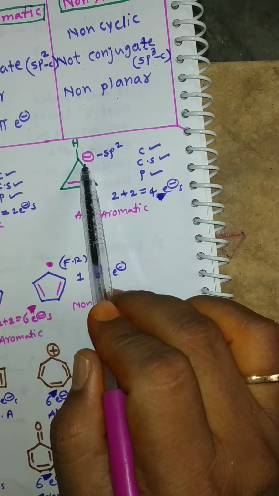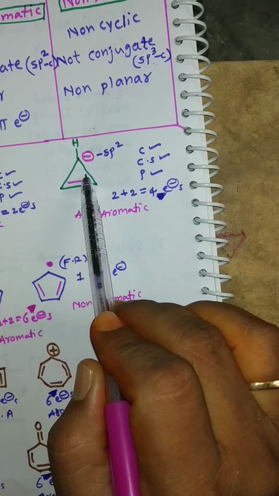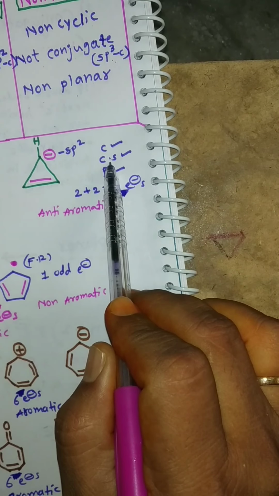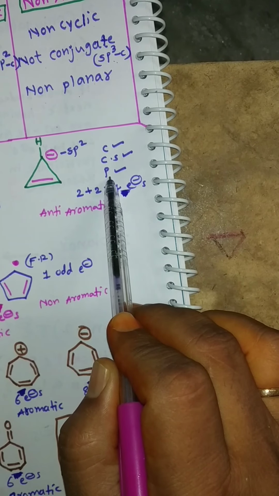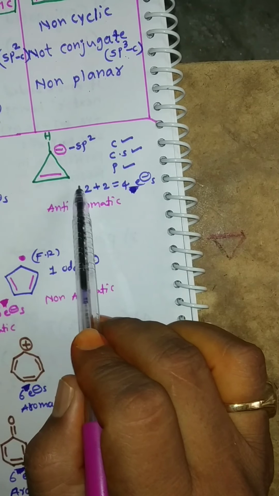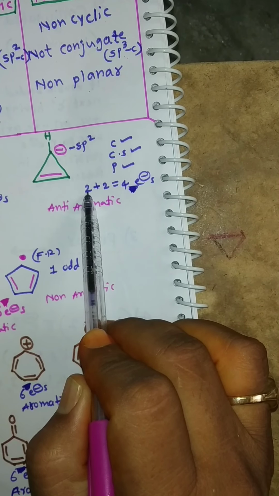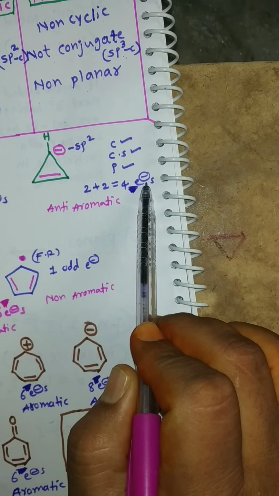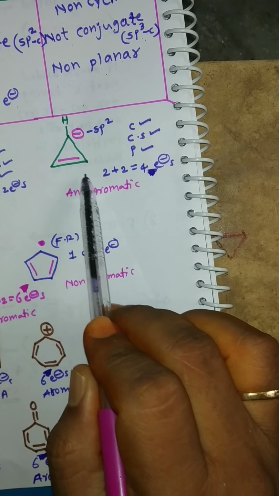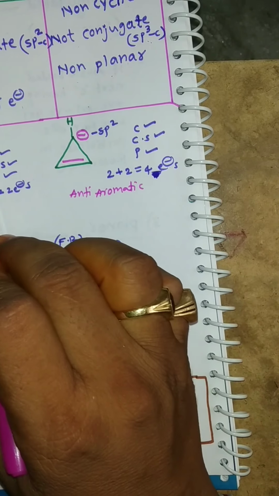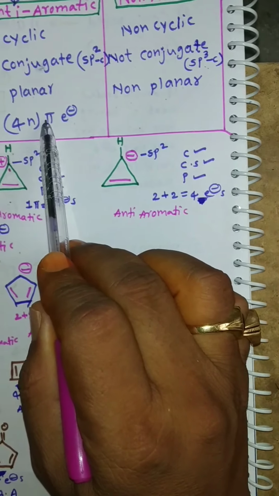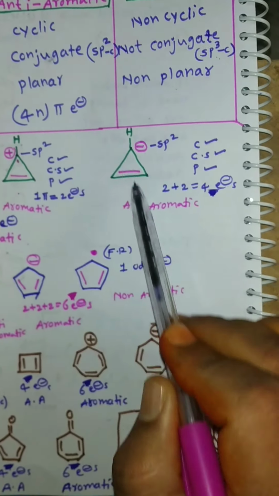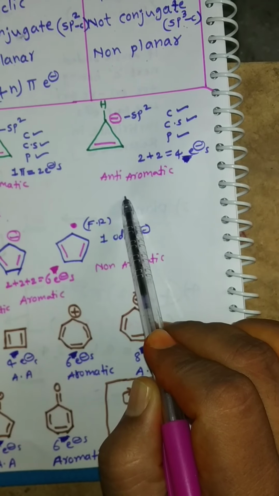So it also participates in the resonance, and it is a cyclic compound, conjugated system, planar structure, but one pi bond means 2 electrons and one negative charge means 2 electrons, total 4 electrons. So it is the anti-aromatic compound because it follows the 4n pi electrons formula.